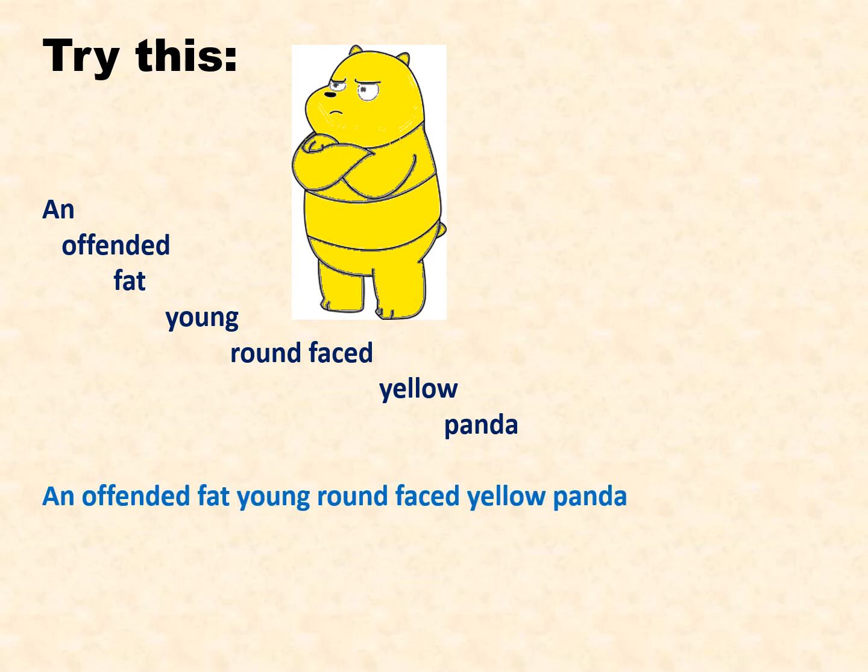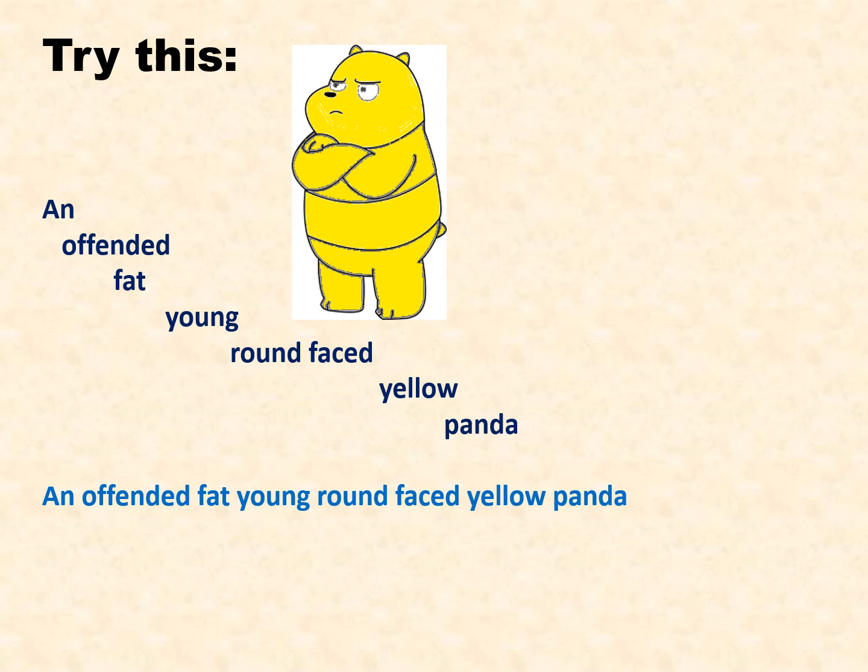An offended, fat, young, round-faced yellow panda. So this is a noun phrase. In this noun phrase, panda is a noun. It is a head word, and offended, fat, young, round-faced yellow are adjectives, and an is an article, a determiner.